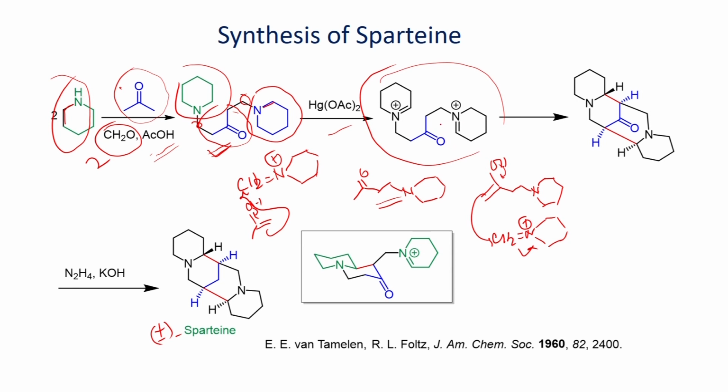Once you form the iminium salt, now the enol that you generate from this ketone can undergo addition reaction with this, and you will be able to form this intermediate, which can further undergo enol formation.